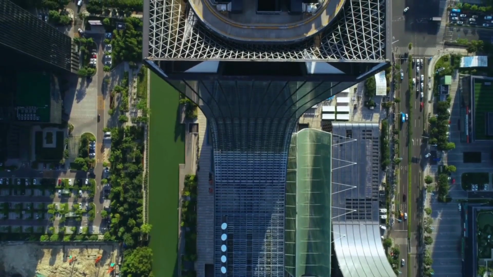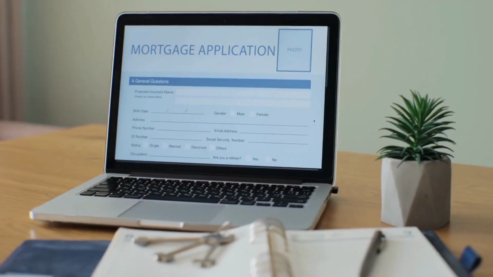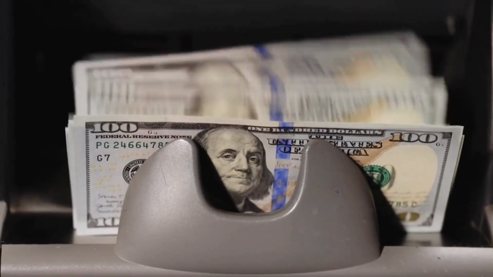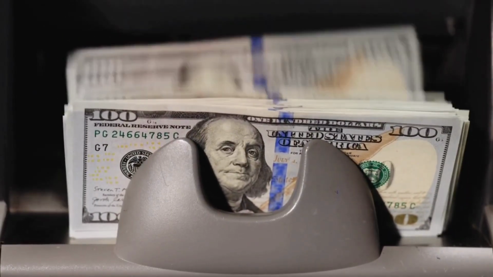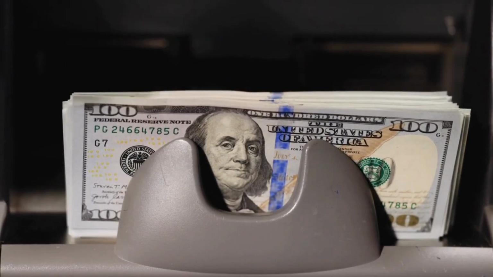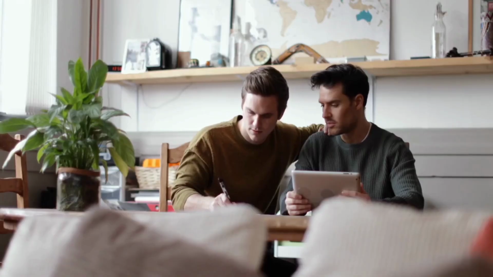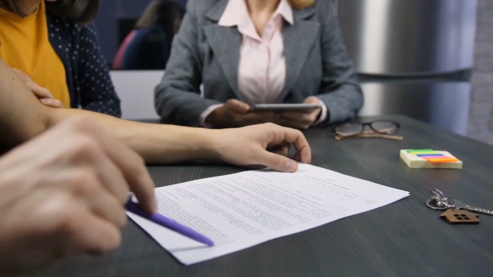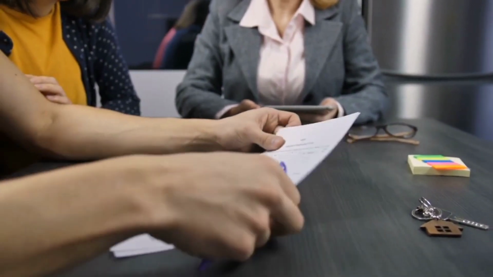Complete Mortgages Guide. Purchasing a home is a significant milestone for many, often representing a culmination of hard work and financial stability. For most individuals, this dream is made possible through a financial instrument known as a mortgage. In this comprehensive guide, we delve into the intricacies of mortgages, shedding light on their types, processes, and key considerations.